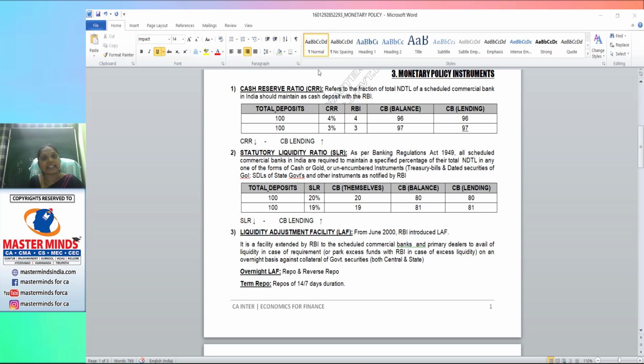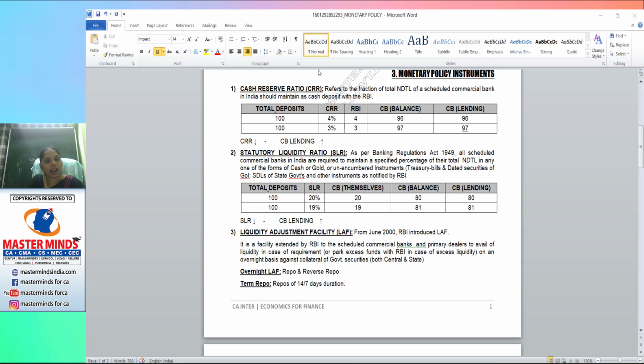Commercial banks place or park this money with the Reserve Bank of India, and the Reserve Bank of India pays interest on this. This is also on an overnight basis. Can you understand? This is liquid cash. When it is required, the commercial banks can borrow from RBI. At the same time, if excess liquid cash is there, it can be lent to RBI. For this, we have two processes, that is repo and reverse repo.